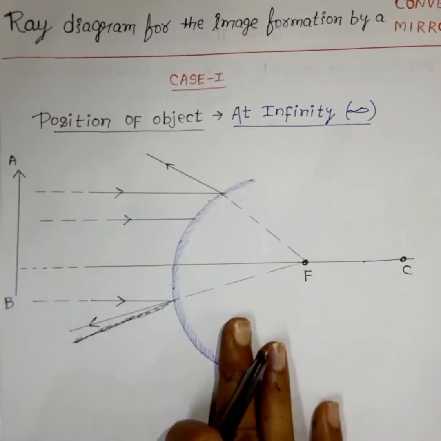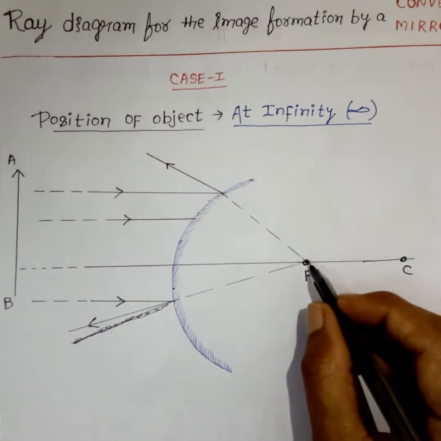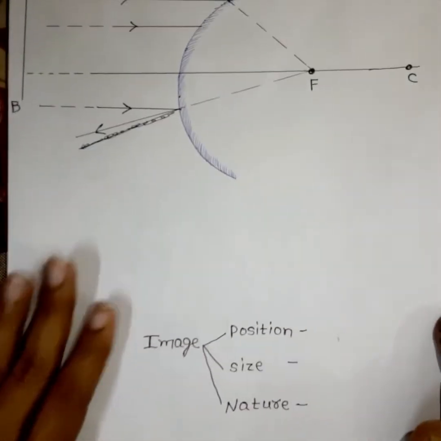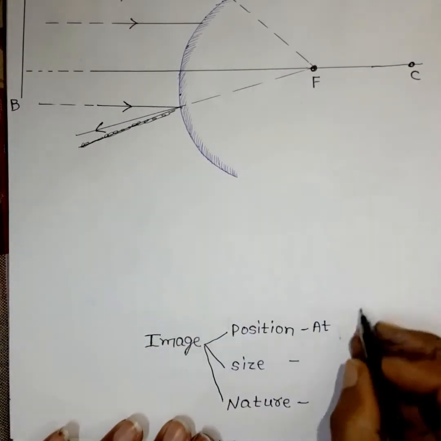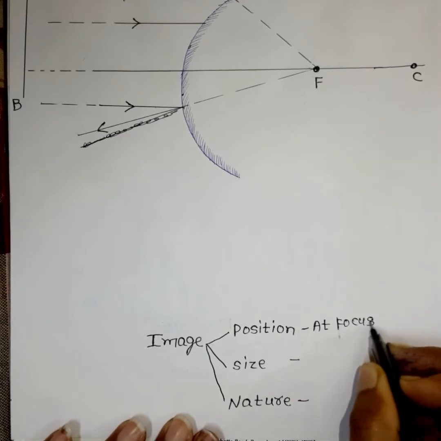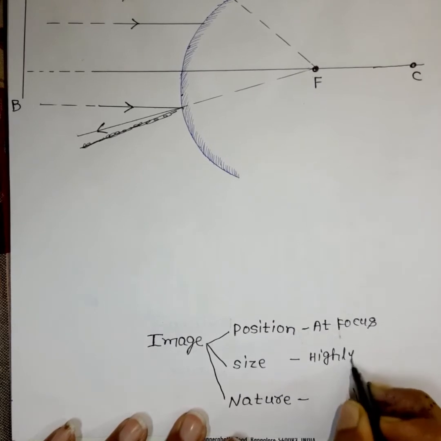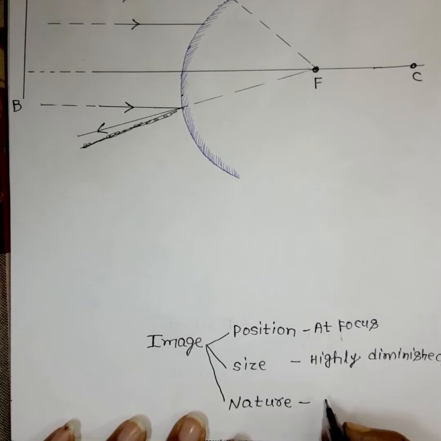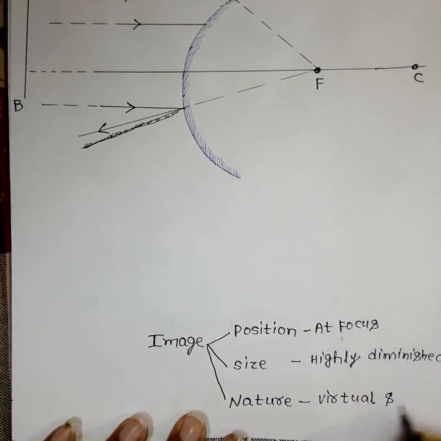So see, if the object is kept at infinity, then the position of the image will be formed behind the mirror, means this, on the focus. So how is it, see. So the position of the image is at the focus because the reflecting rays are meeting. So at focus, the size would be highly diminished, because a point-size image will be formed, highly diminished, and the nature of the image would be virtual and erect.